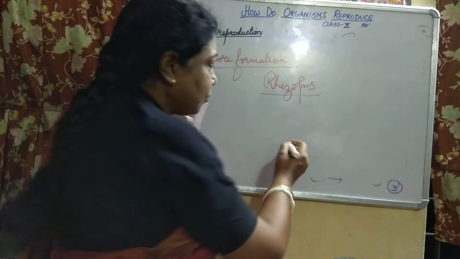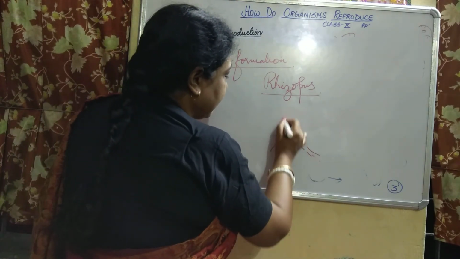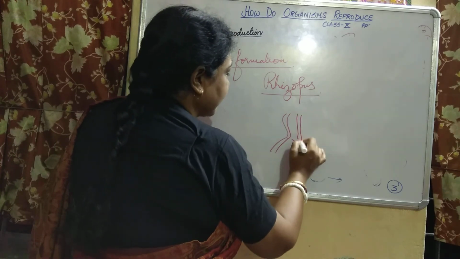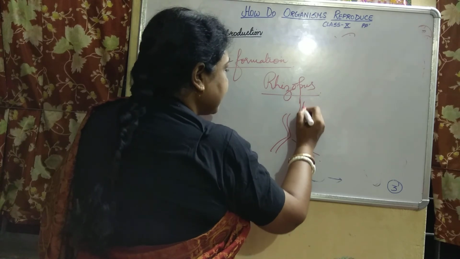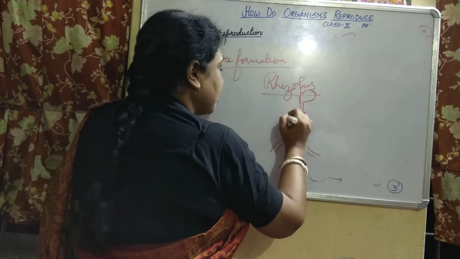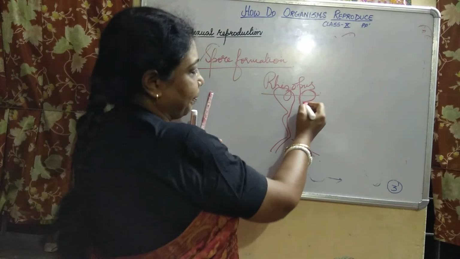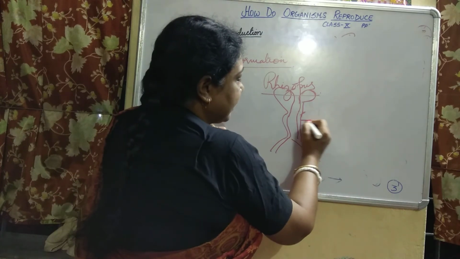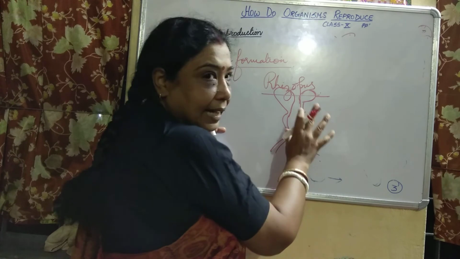But when you see it under the microscope, you will see many elongated structures, the hyphae. The entire bunch is known as mycelium, but one single strand is the hypha.